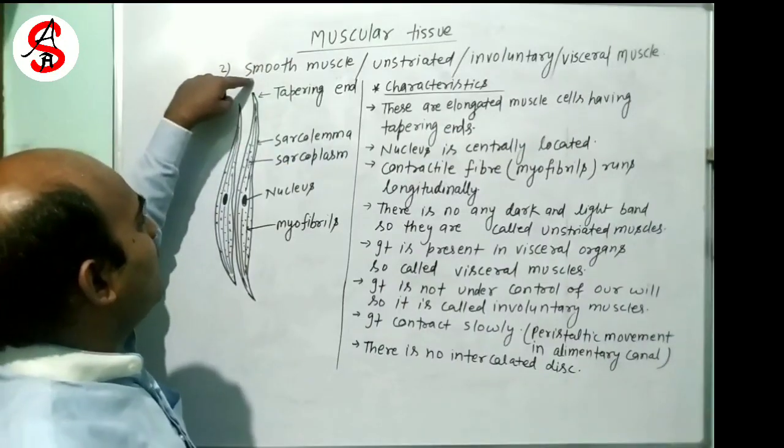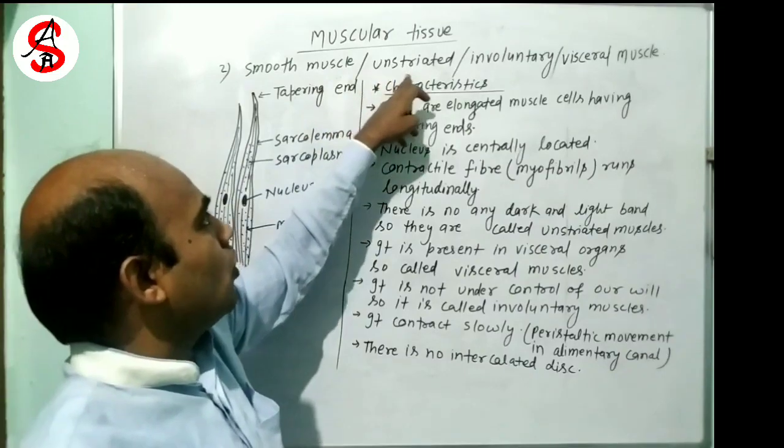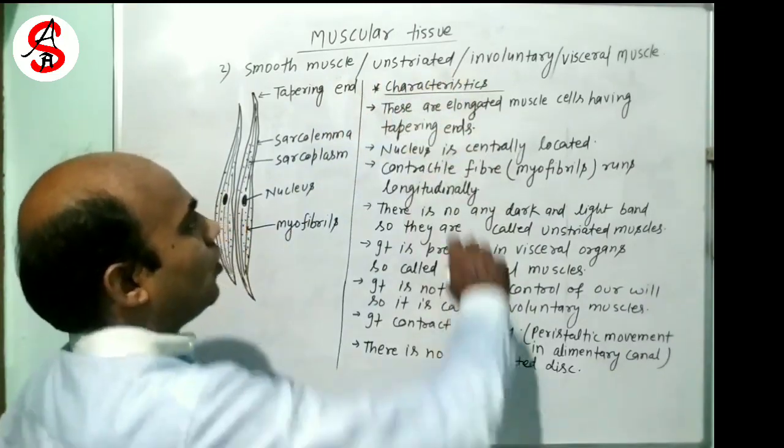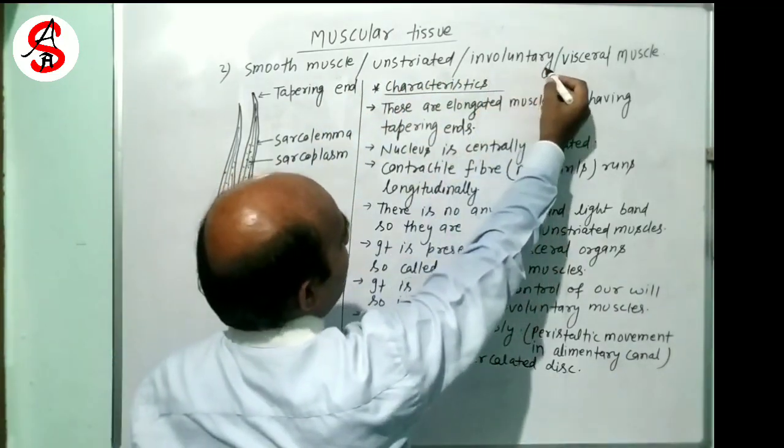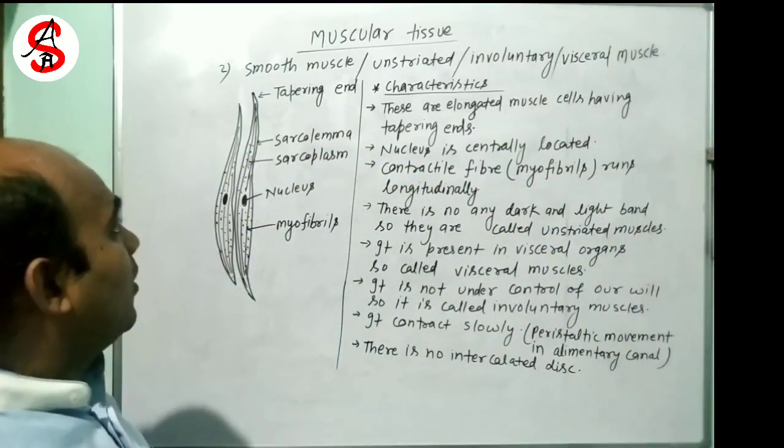Another one is smooth muscle, also called unstriated muscle, involuntary muscle, or visceral muscle.